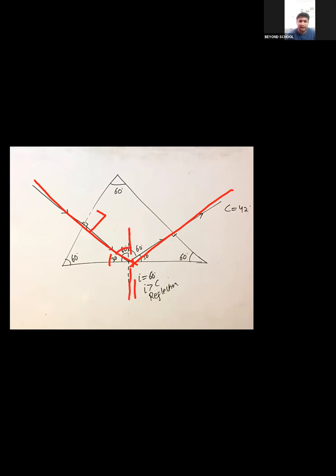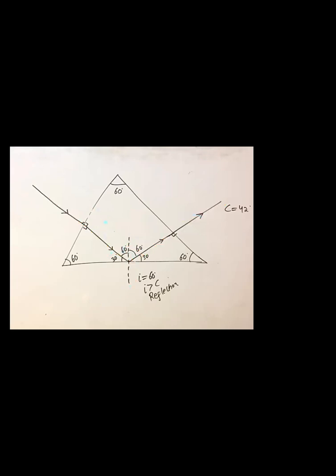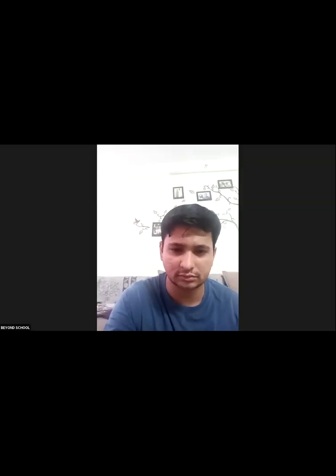Between the normal and the ray there is 60 degrees. 60 degrees is greater than angle C. So there will be reflection, and if there is reflection, what will angle R also be? 60 degrees. Clear? Yes, sir. We'll also try one activity about this.